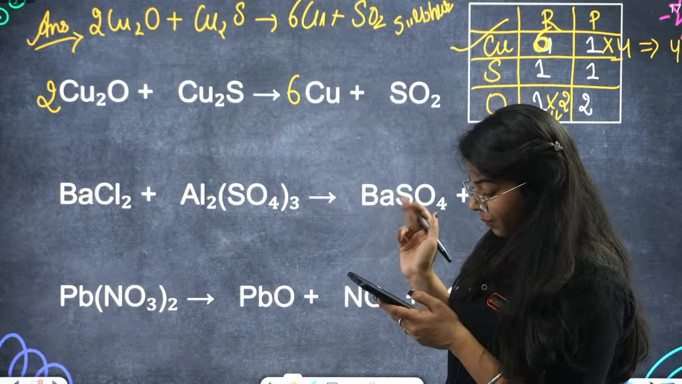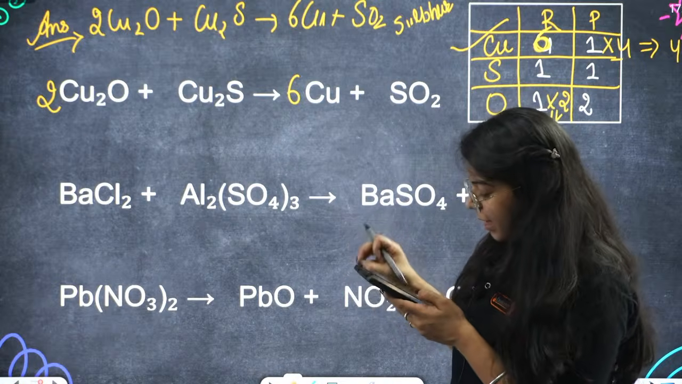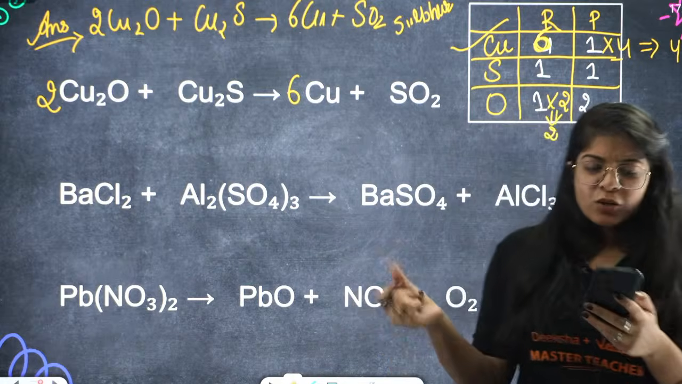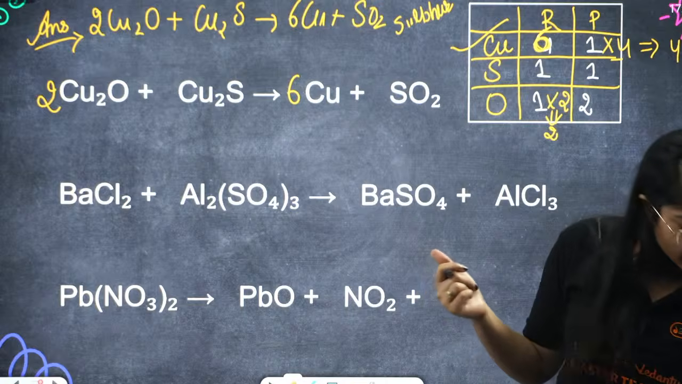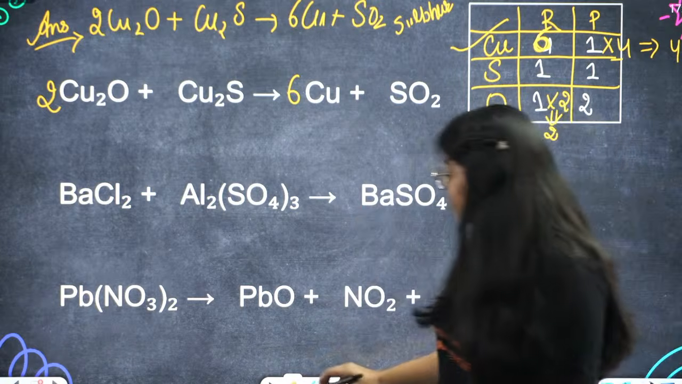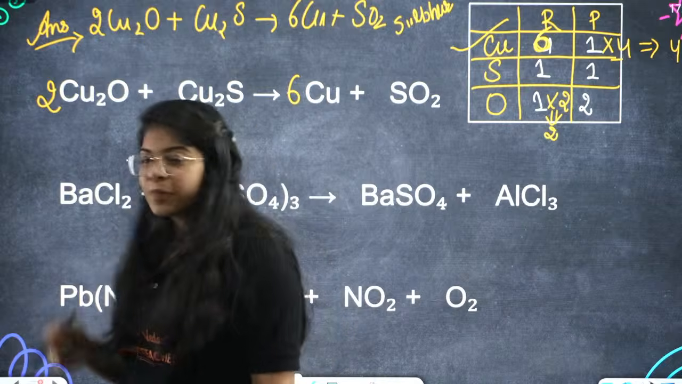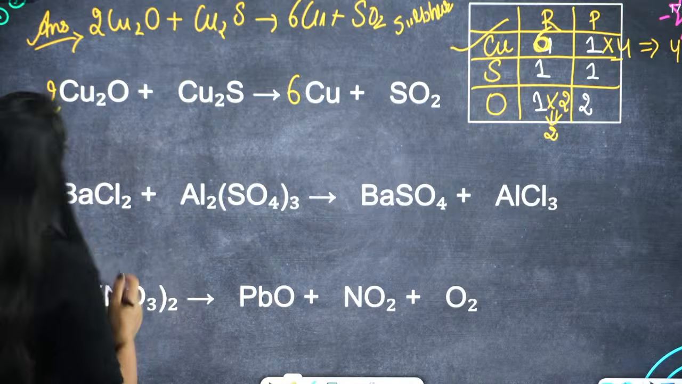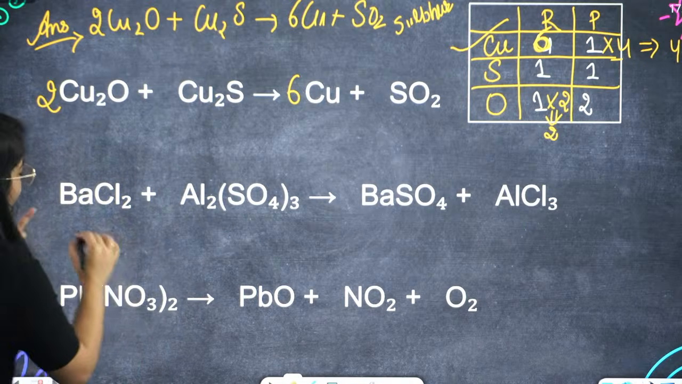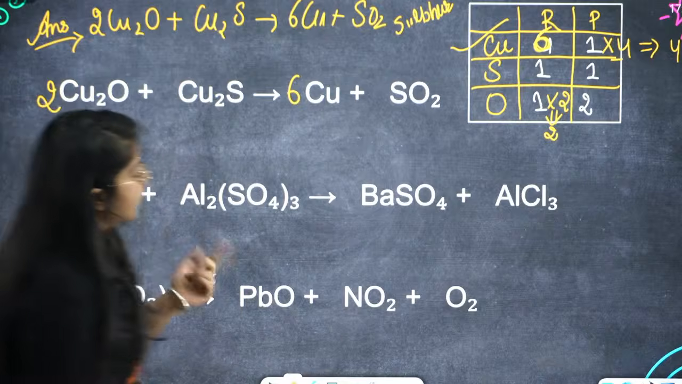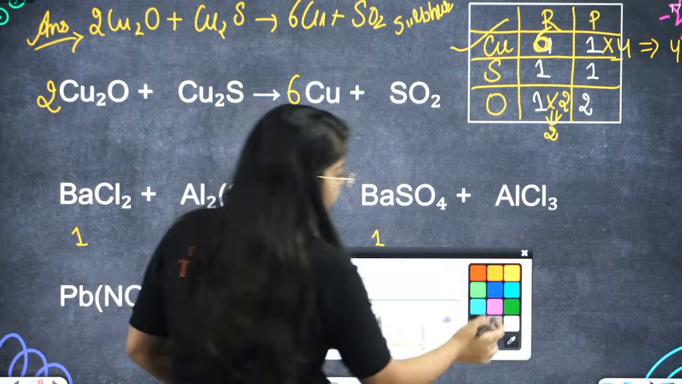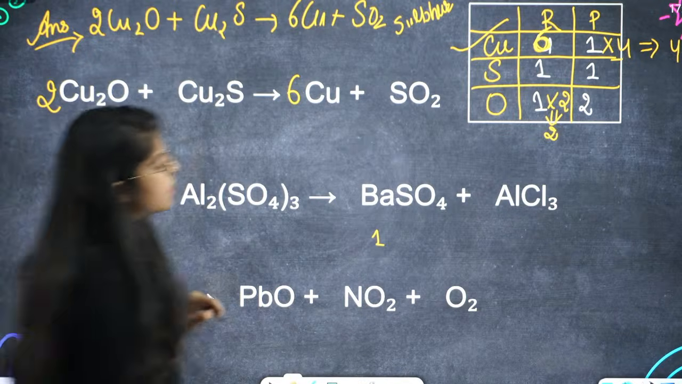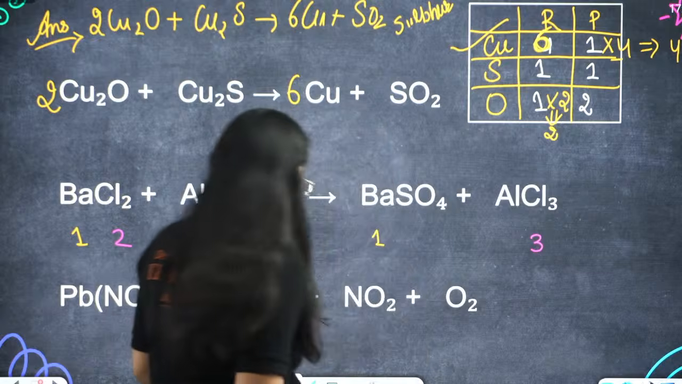3BaCl2 plus Al2(SO4)3 gives 3BaSO4 plus 2AlCl3. Okay, let's try to do this one without the table. Should we try doing this equation without the table? Let's be a little big boy, big girl now, right? Now, this is BaCl2. Okay, so Ba is 1 on the reactant side, Ba is 1 on the product side. Great. Then Cl is 2 on the reactant side, but Cl is 3 on the product side. Okay, great.